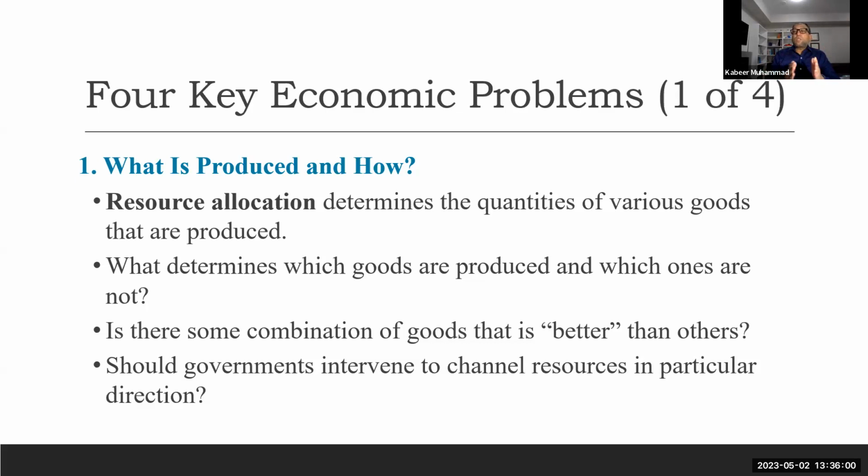But the second question, which is related to it, is how? If you want to become an accountant, you have to do your undergrad, and then you have to sit the CPA exam, then you become an accountant. Similarly, for doctors, you have to do undergrad and then join a medical school, and then after that you become a doctor. So this is the way that you can become a doctor or an accountant.